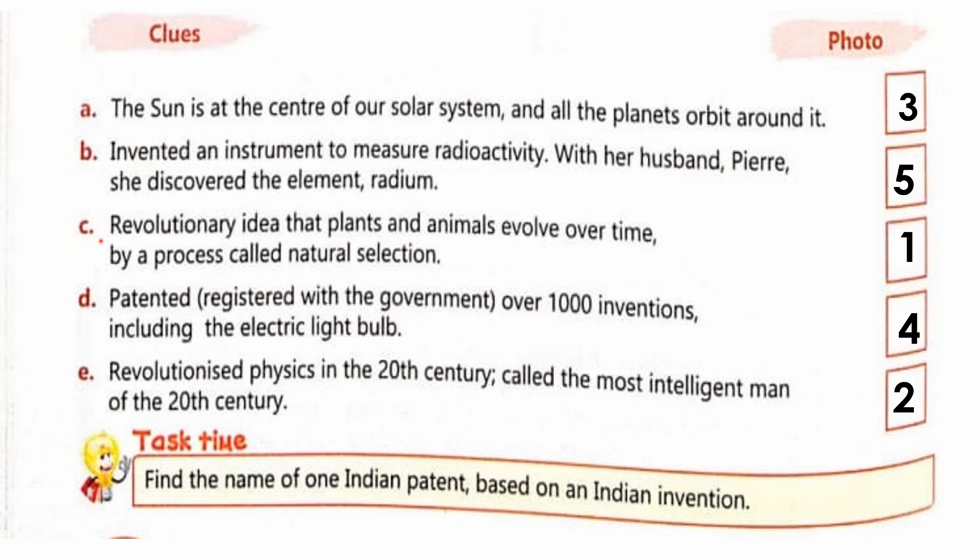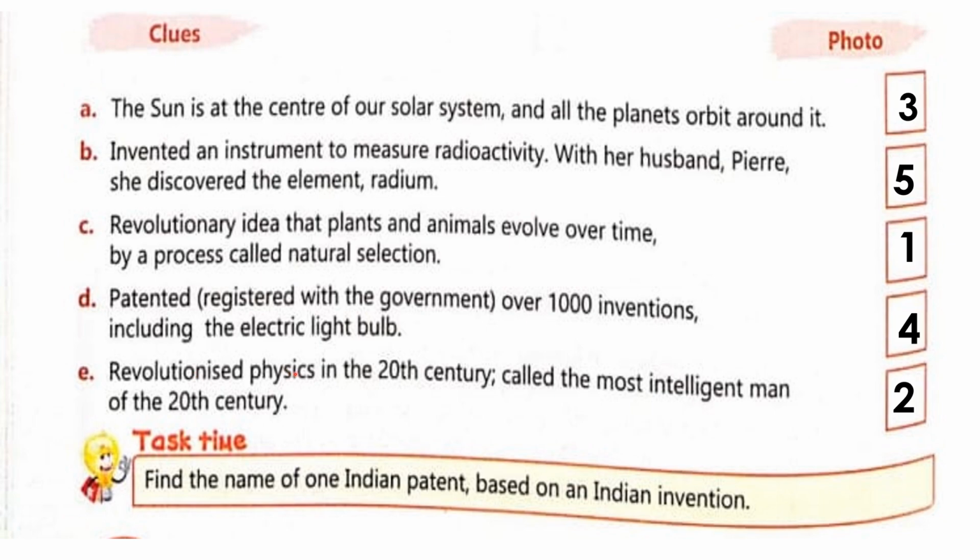Question number C. Revolutionary idea that plants and animals evolve over time by a process called natural selection. So who gave the theory of natural selection? He was not a scientist but an English naturalist. The name of the person is Charles Darwin, number 1. D question is patented, registered with the government over 1000 inventions including the electric light bulb. So you very well know the name of the scientist, that is Thomas Edison. The number of the scientist is 4.